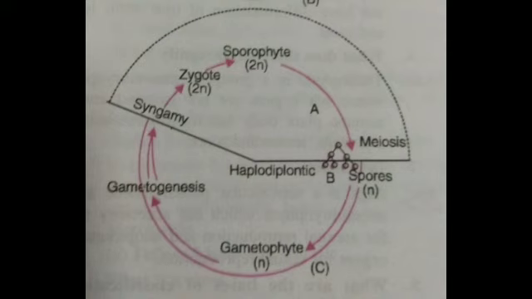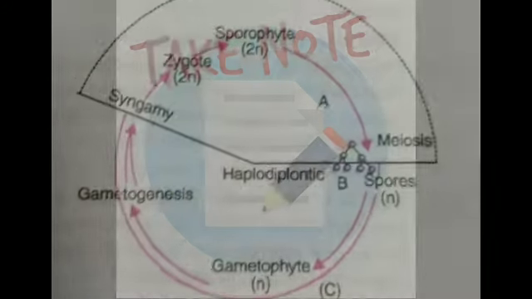Any one can be asked. Whenever it is asked, suppose I've asked you to describe the life cycle of bryophytes. So, at that time, you are going to explain the haplodiplontic phase with explanation, and this diagram is compulsory. So, go through the diagram and write 2 to 3 points in each life cycle. Clear?